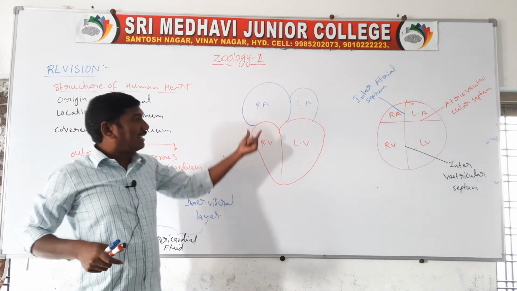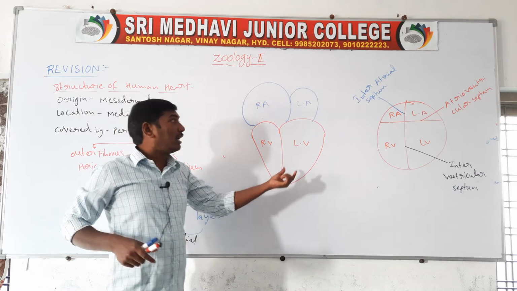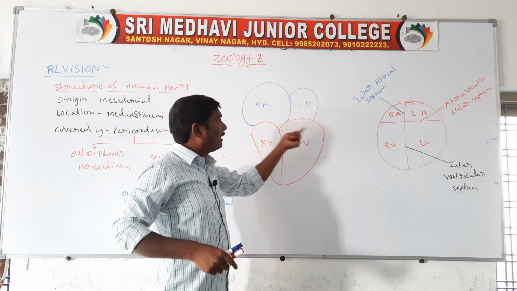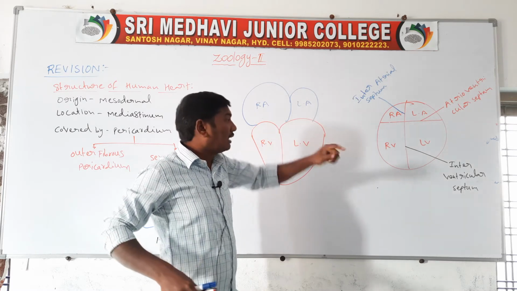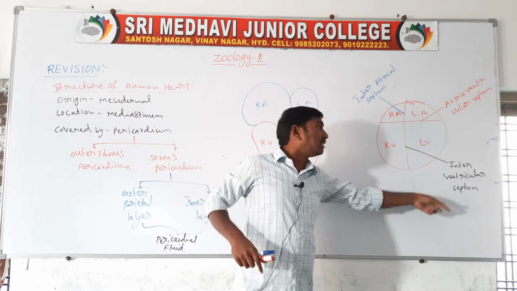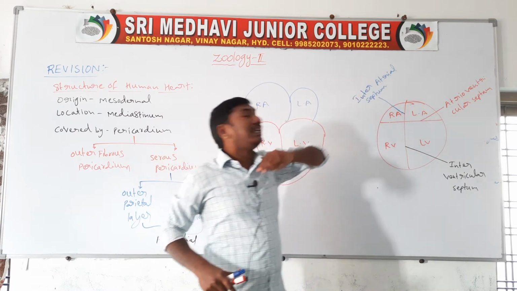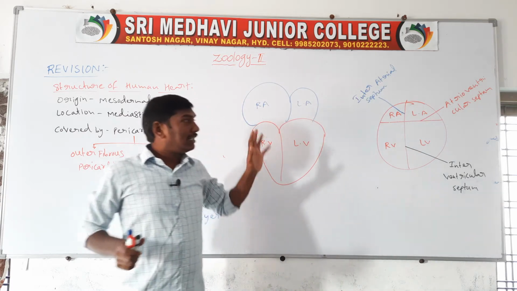The heart contains four chambers. The upper two chambers are called atria and the lower two chambers are called ventricles. The atria and ventricles are separated by the atrioventricular septum. The two ventricles are separated by the interventricular septum, and the two atria are separated by the interatrial septum. So that is the external structure.